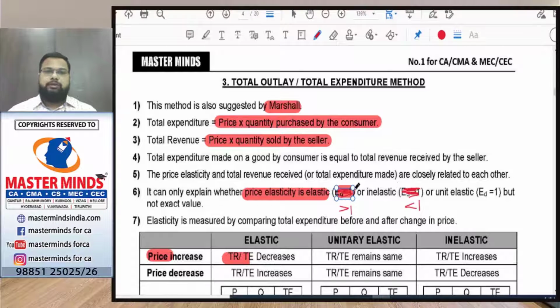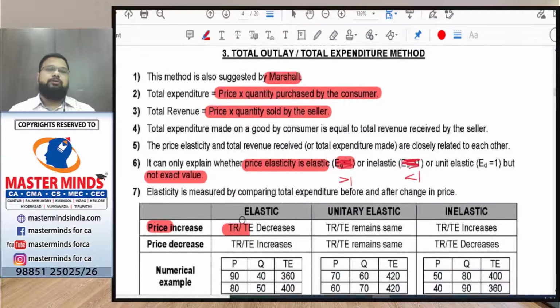So in this method we can explain only whether the price elasticity is elastic or inelastic or equal to 1, but we cannot define the exact value. Okay, that is, we can say whether it is greater than or less than 1, but greater than 1 by how much we can't say using this method now.